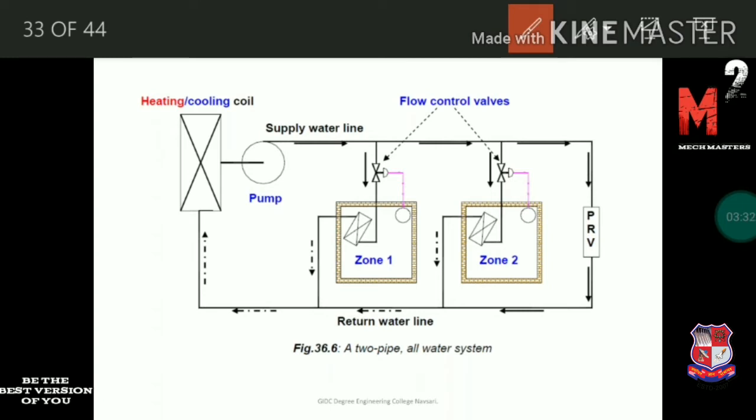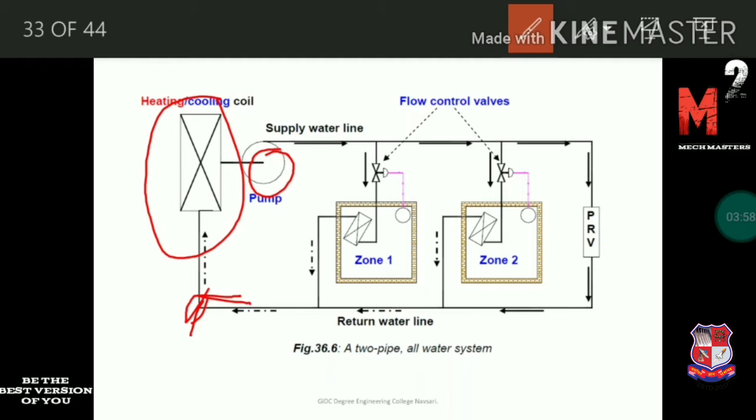Let's see how actually it works. Here the heating or cooling is provided when the return water from the zone is transferred to the heating or cooling coil. If we use it for the summer, then there is a cooling coil, and if we use it for the winter, then there is a heating coil. So water is transferred to the heating or cooling coil, and after that this hot or cold water is transferred to the zone by using the pump. Here we use a pump instead of a fan or blower.